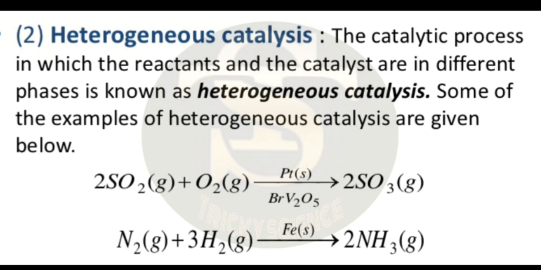Therefore, the catalyst is unable to mix homogeneously with them and forms a separate phase. The reaction starts from the surface of the solid catalyst. This is why heterogeneous catalysis is also referred to as surface catalysis. Some of the examples of heterogeneous catalysis are given below.